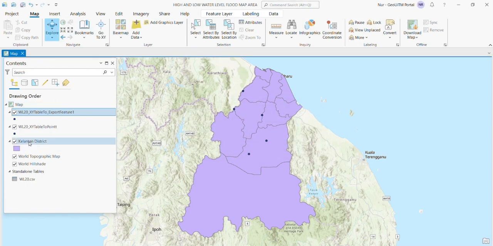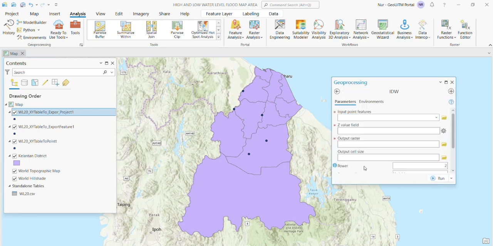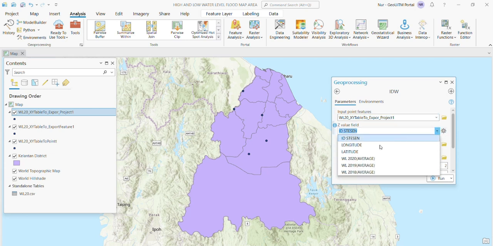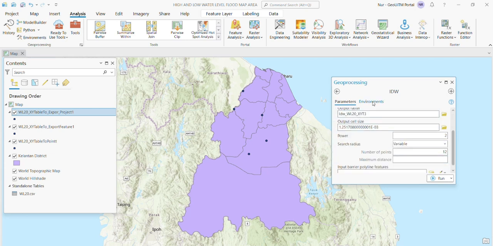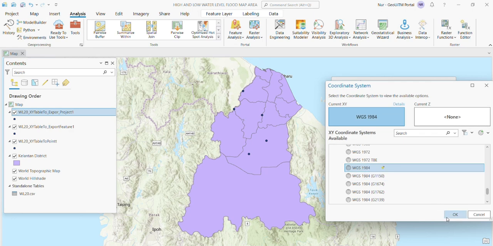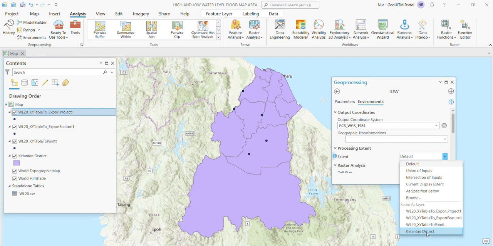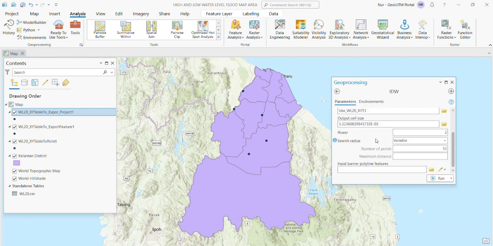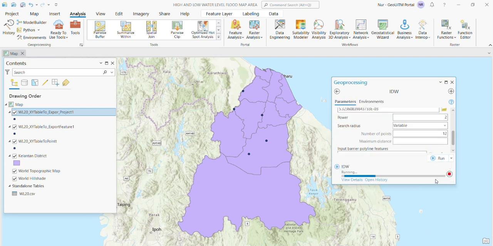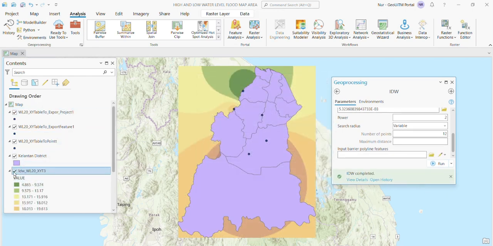And in our tools, find the IDW for spatial analysis and give the input. Search for the Z value, which is the 2018 water level data, and choose the WGS 1984 coordinate system and choose the extent for Kelantan district. Then you click run. Then the IDW will be generated on the map.